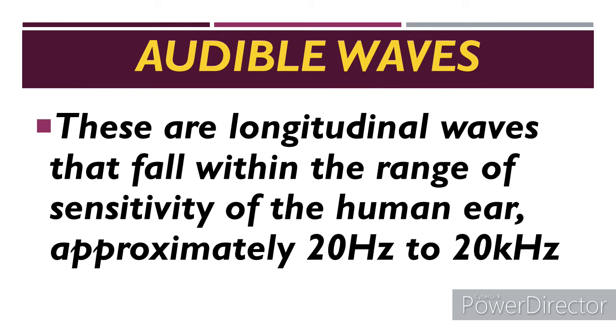Now, why we say they fall within the sensitivity of the human ear is because you are able to hear these sound waves with the human ear. So, in other words, sound waves with frequencies ranging from 20 hertz to 20 kilohertz are known as audible sounds. This is so because the human ear is sensitive to every minute pressure difference in the air if they are in the audible frequency range, that is, this range of 20 hertz to 20 kilohertz.